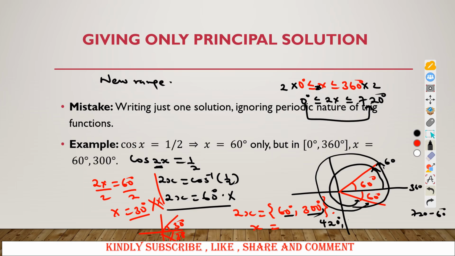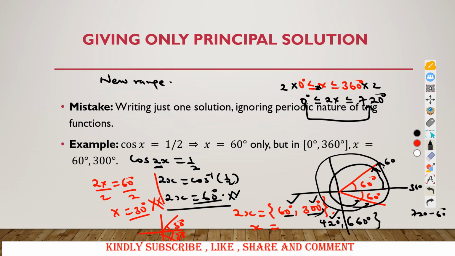So you realize that you have more than 2 angles here. So you also have 660 degrees. So 60 degrees, 300 degrees, 420 degrees will all give you the required answer. So when your x changes, make sure you also get the new range, and that is the range which will help you to cater for all the angles. As I said, when you reach here, don't first divide through, and when you also reach here, you have 2x, don't only get 2 angles, restricting yourself to the given range.